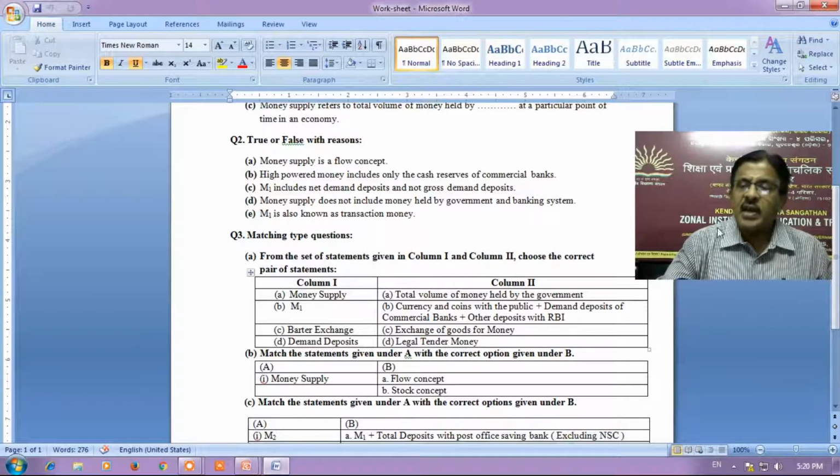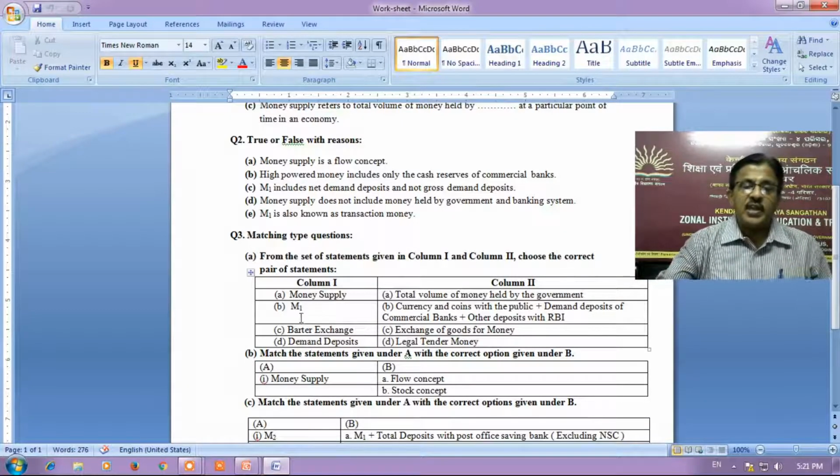So then I have given these matching type questions. From the set of statements given in column 1 and column 2, choose the correct pair of statements. Column 1 has 4 options and column 2 has 4 options. You have to tally: money supply, M1, barter exchange, demand deposits. Here: total volume of money held by the government, currency and coins with the public plus demand deposits of commercial banks plus other deposits with the RBI, exchange of goods for money, legal tender money.